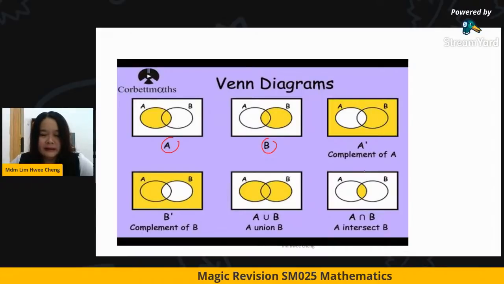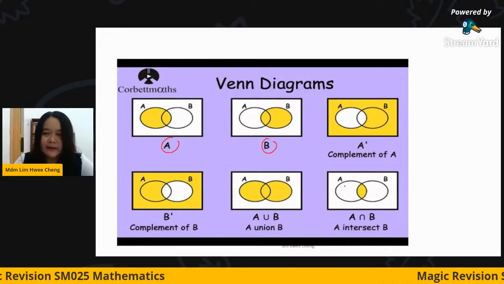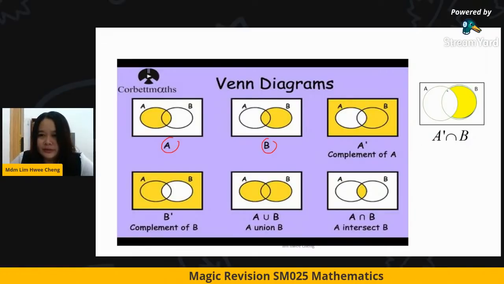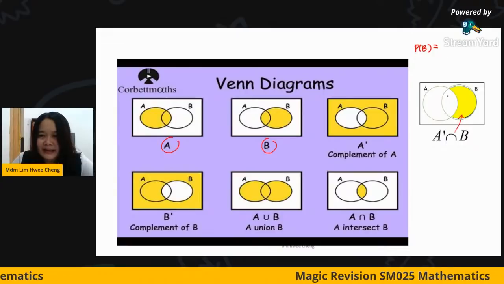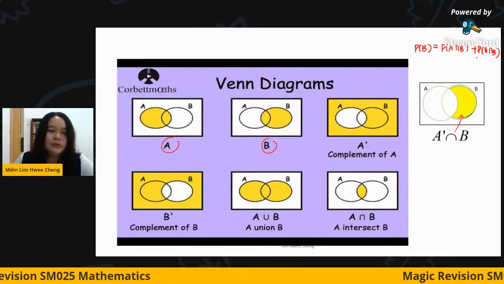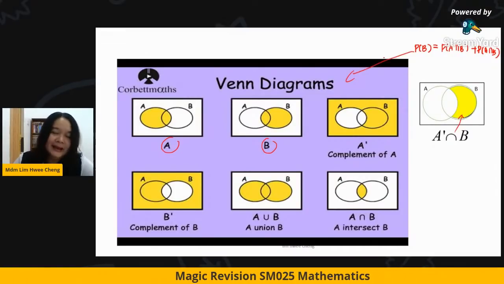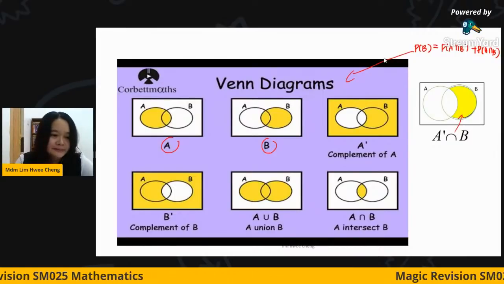is find the formulas. This one I show in front here. You may easily get the answers by using the Venn diagram, especially something like this. If you want to find the A prime intersect with B, you will get this, right? That is why if the question asks you to find the PB, you may easily say that the PB is equivalent to A prime intersect with B plus the PA intersect with B. So you can easily form your formula by using the Venn diagram. I just suggest to you, sometimes you may use this to form the formulas.